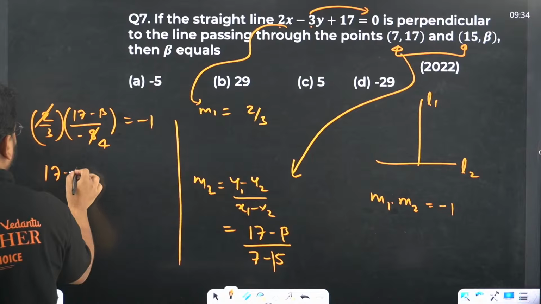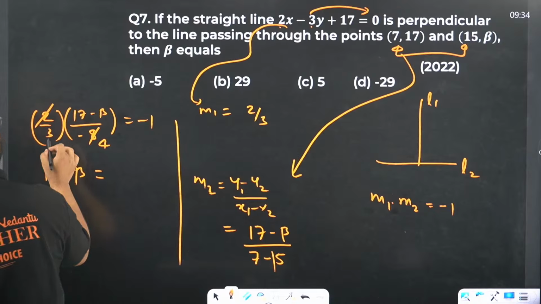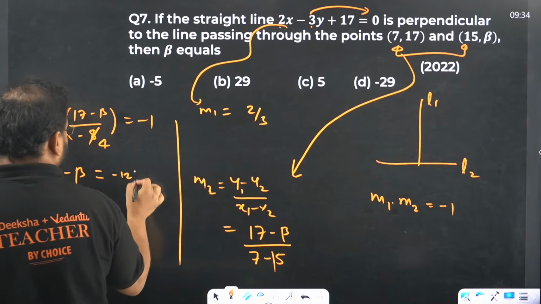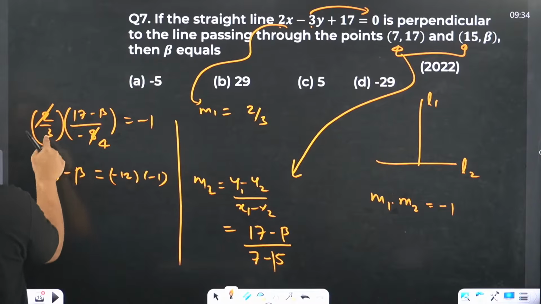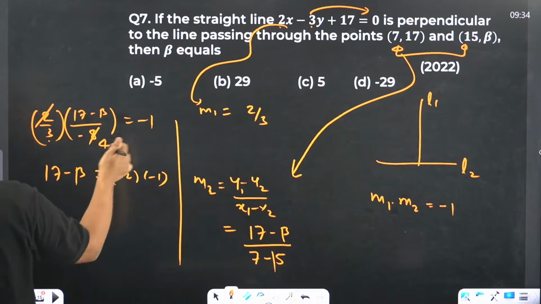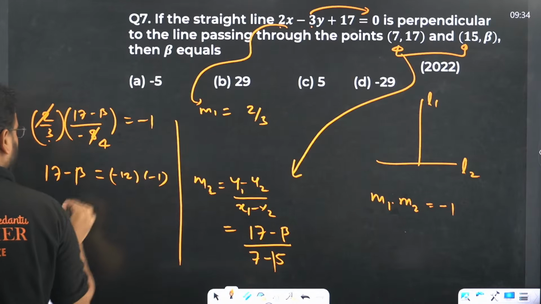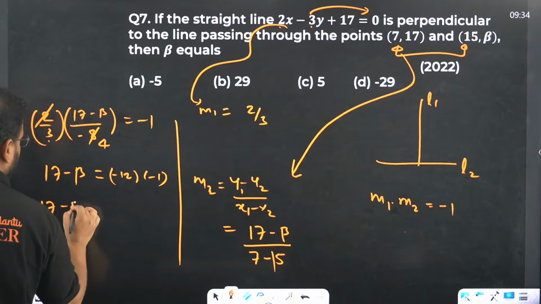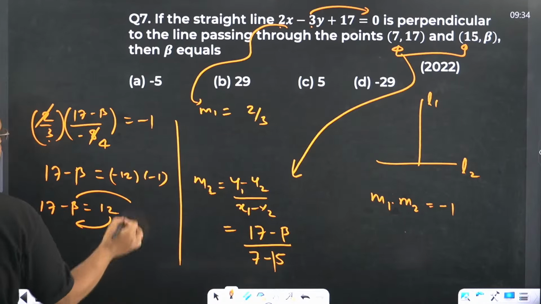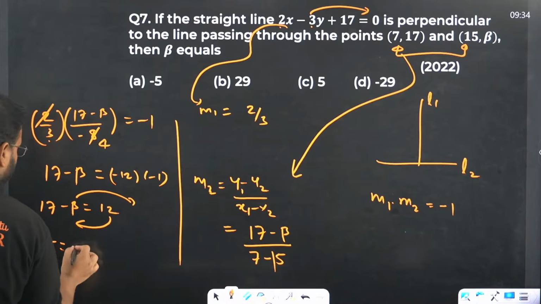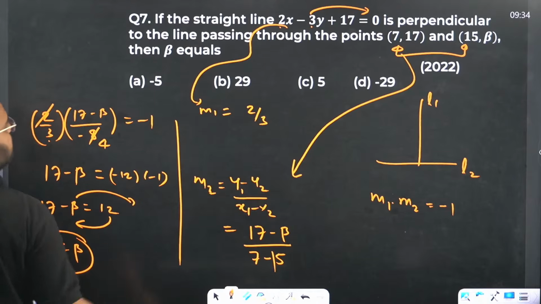I get 17 minus beta, and this is 3 into minus 4, that's minus 12, into minus 1. 3 into minus 4 is minus 12, goes on this side, becomes minus 1. Again, this is the linear equations. So 17 minus beta is plus 12. Move on this side and this on this side. I get 5 equals to beta.